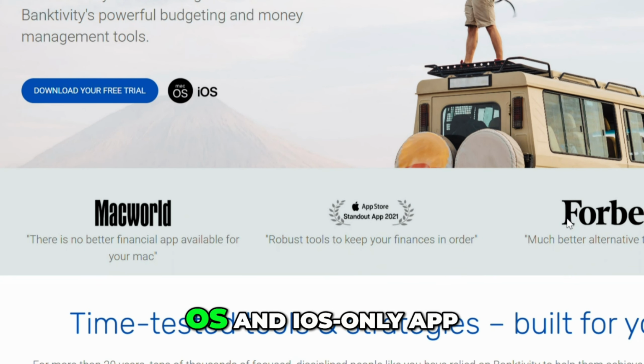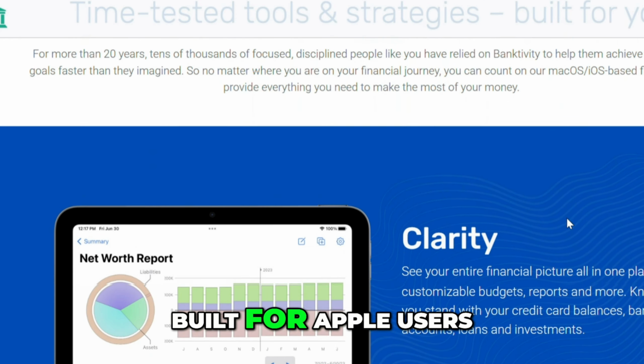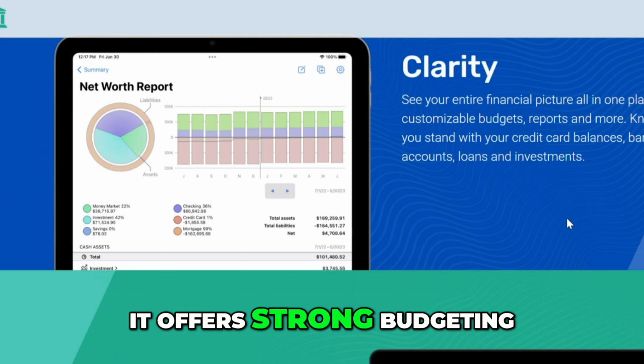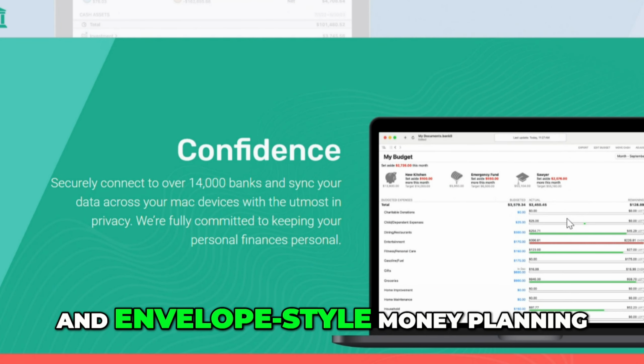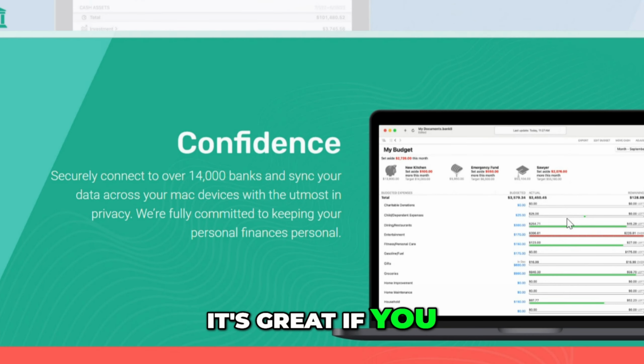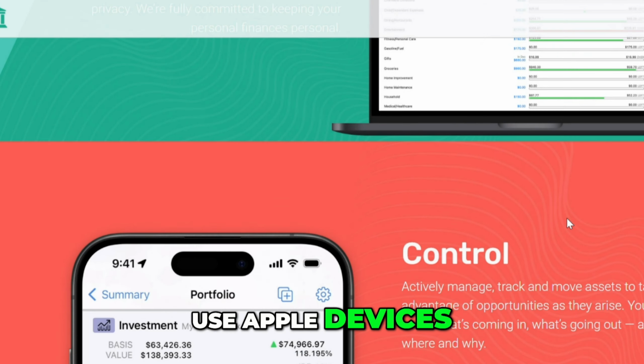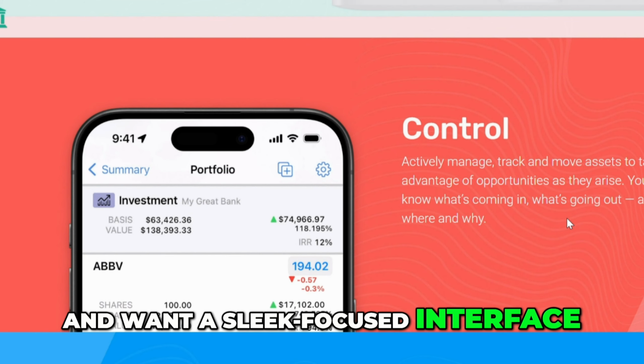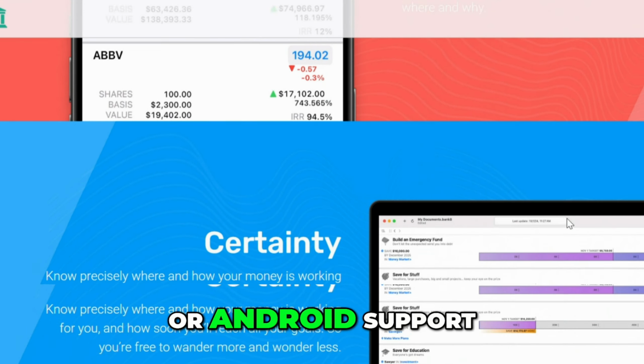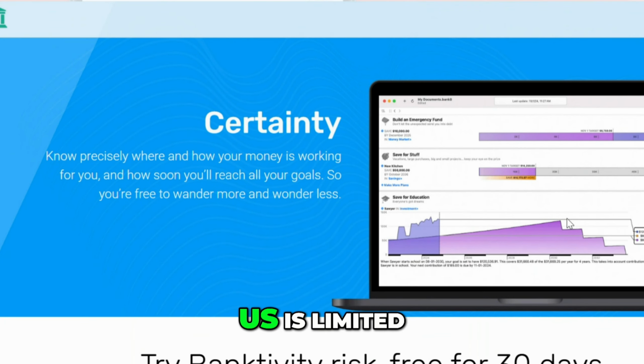Banktivity is a macOS and iOS only app built for Apple users. It offers strong budgeting, investment tools, and envelope-style money planning. It's great if you live in the US, use Apple devices, and want a sleek, focused interface. But it lacks Windows or Android support, and syncing outside the US is limited.